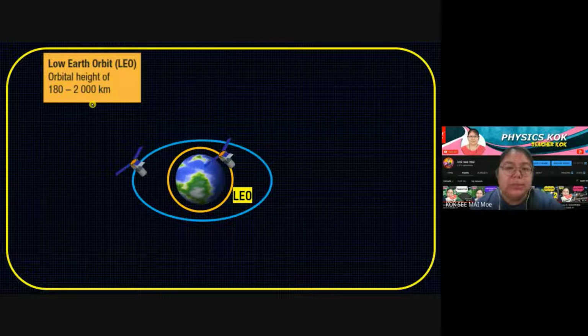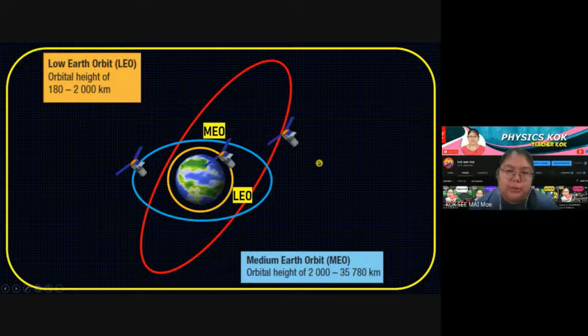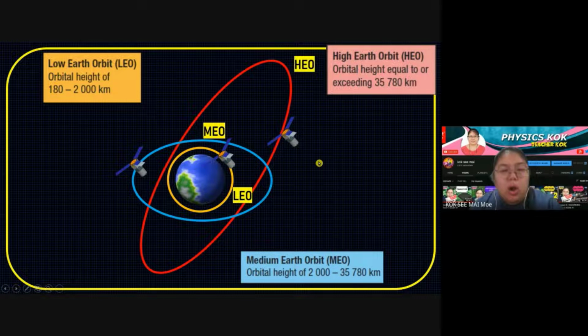Okay, number 2 is a medium one. You can see the orbital height is 2,000 until 35,000. Quite far already. Now we see the high one, the high Earth orbit, equal to 35,000. They also can be over. So these are 3 different heights of the orbit.